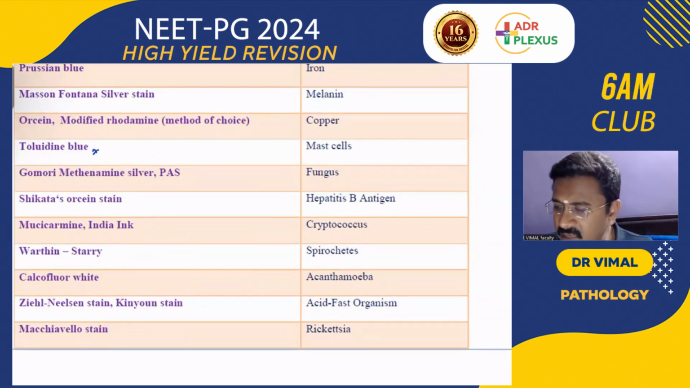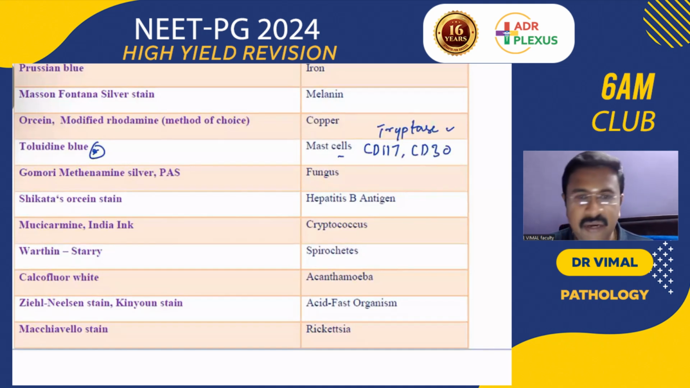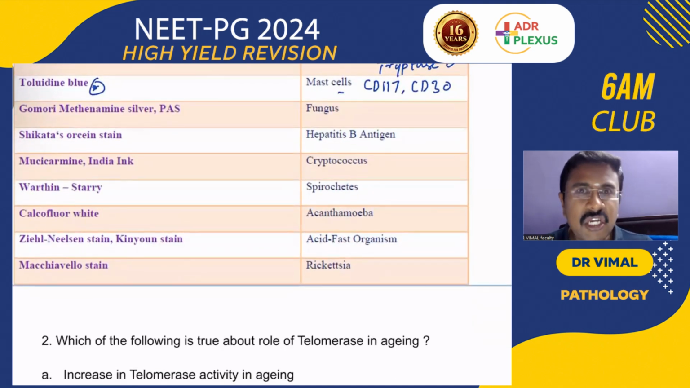Toluidine blue, this was asked. Toluidine blue stains mast cells, and you will remember for mast cells the newer markers are CD117 and CD30 and also tryptase. These are all the special stains and markers for mast cells. Gomori methenamine silver for fungus. Shikata stain for ground glass hepatocytes seen in chronic hepatitis B infection, that is hepatitis B antigen. Mucicarmine is for cryptococcus. Warthin-Starry is for spirochetes and H. pylori.